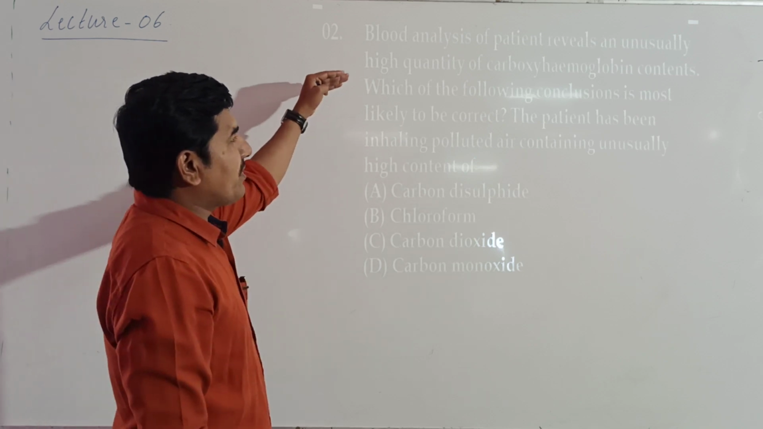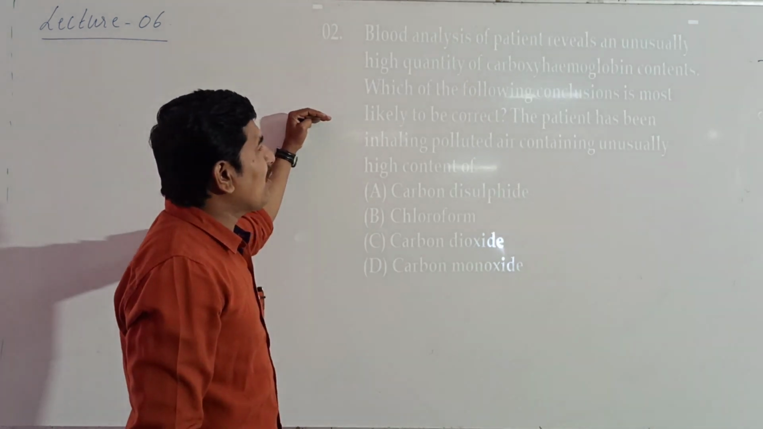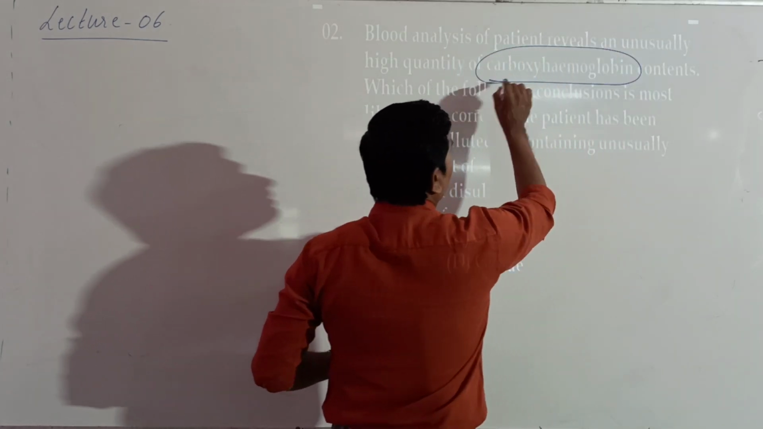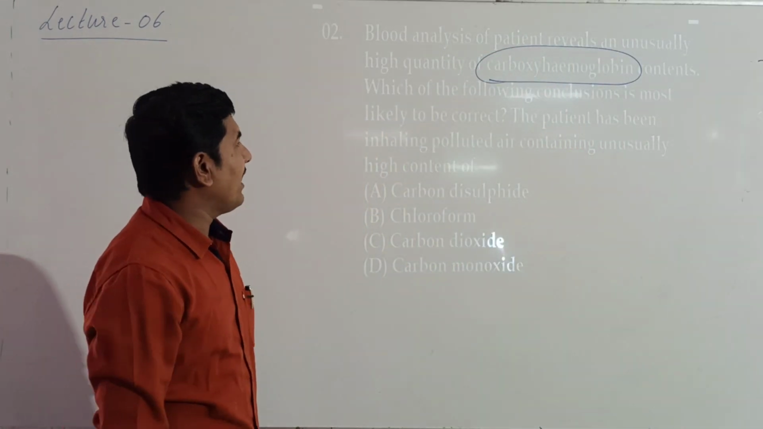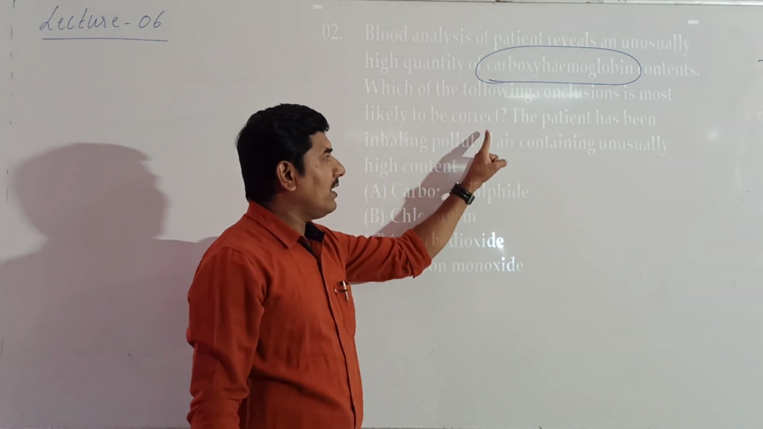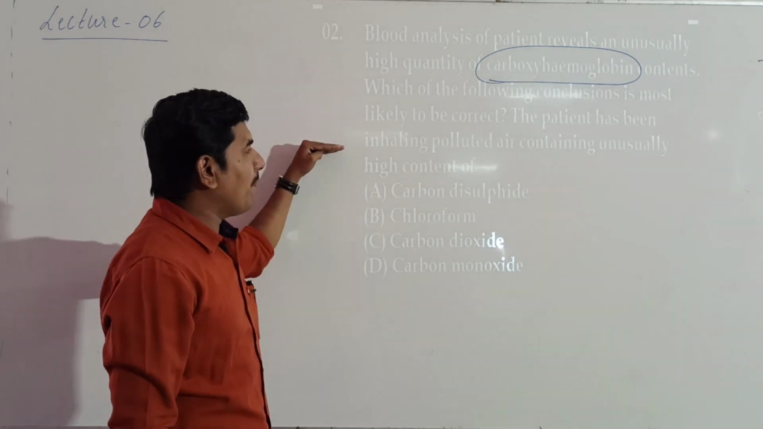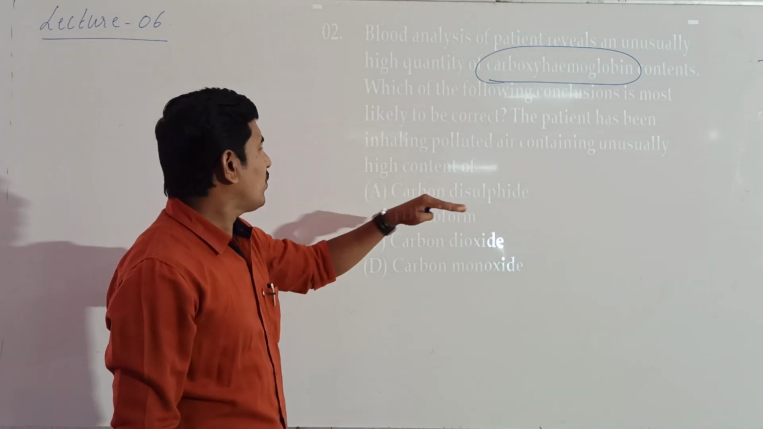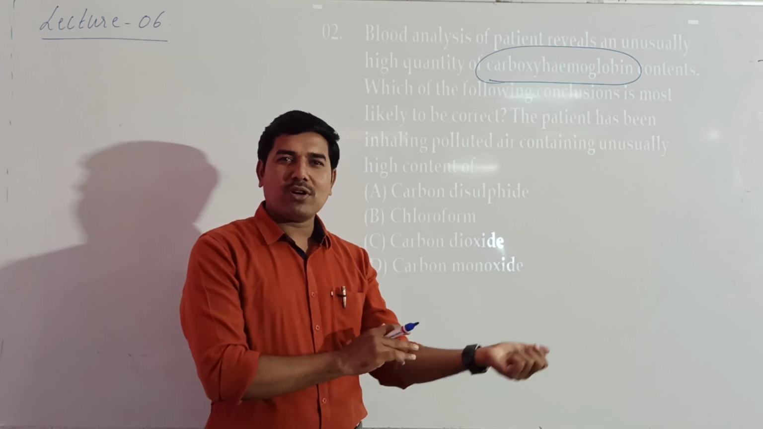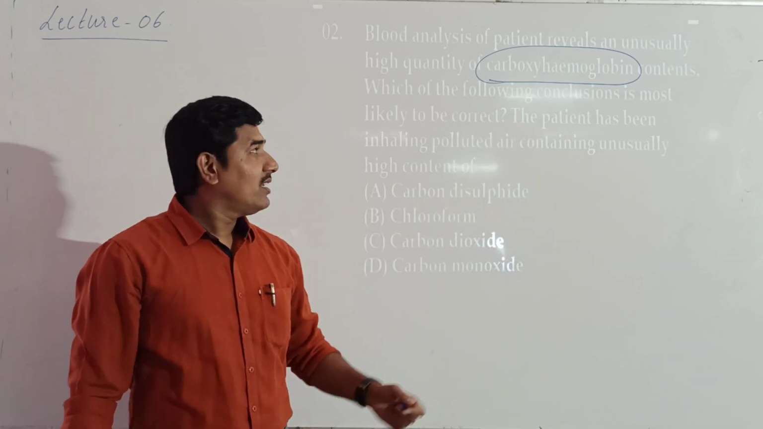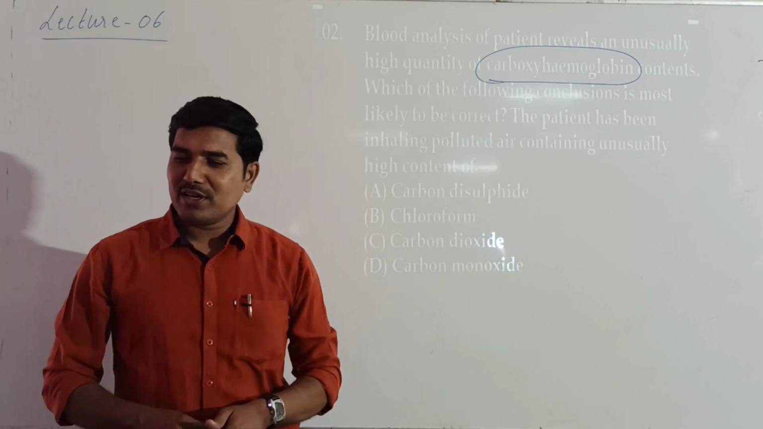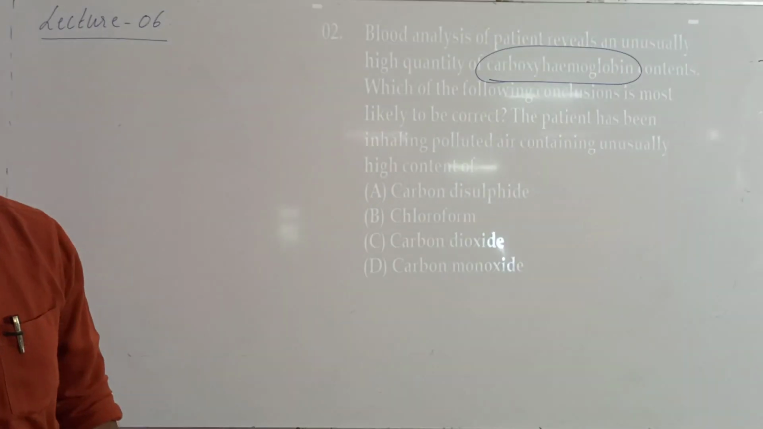Blood analysis of a patient reveals an unusually high quantity of carboxyhemoglobin content. Which of the following conclusions is most likely to be correct? The patient has been inhaling polluted air containing unusually high content of... That means in the blood report, what we have got? High carbon monoxide level. That means carboxyhemoglobin is more. Then which of the following suits correct for the answer?